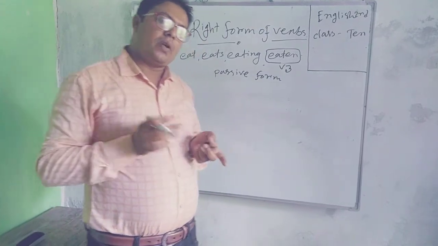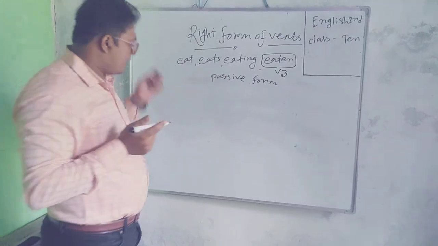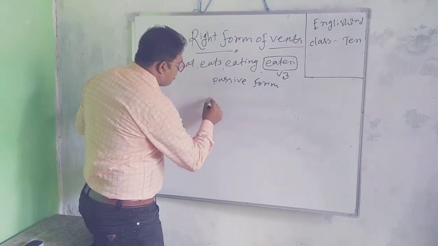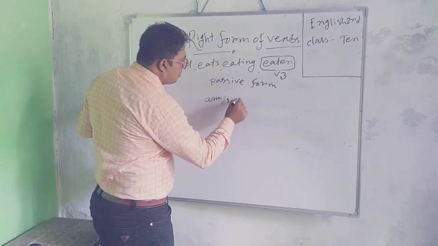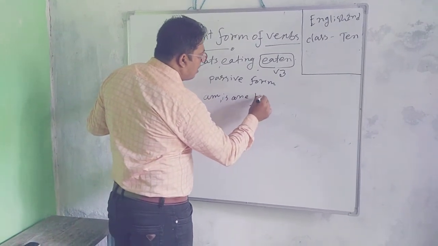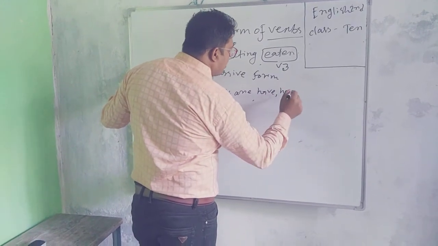So what is the main feature of passive form? Passive form means am, is, are, have, has, and so on.